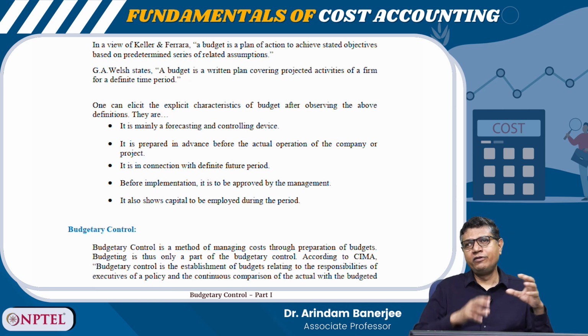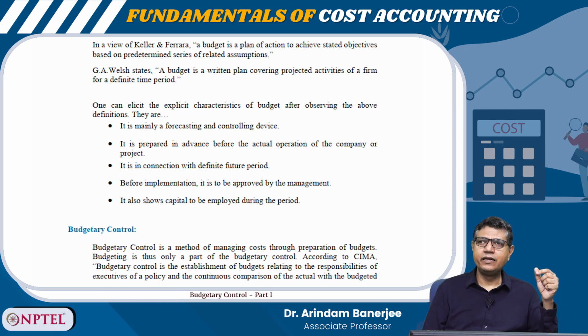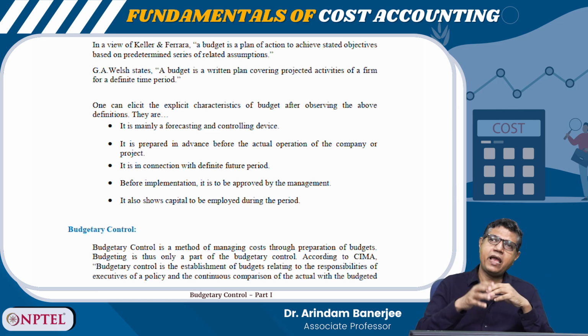So, I will make a production budget. Once the production budget is ready, I need to think of the two major elements of production, the manpower and the material. Do I have an adequate supply of them? If I have less manpower, do I need to recruit more people? What kind of people do I need to recruit? Should they be skilled or is unskilled manpower sufficient? Is there an adequate supply of manpower in the market? For material, from where will the raw material come? I need to enter into contracts with different raw material suppliers. So, all these plannings need to be done.